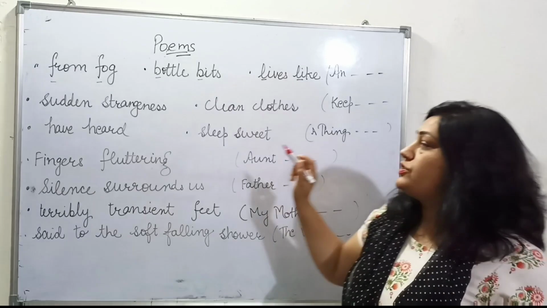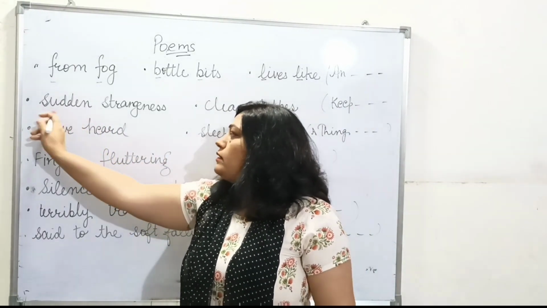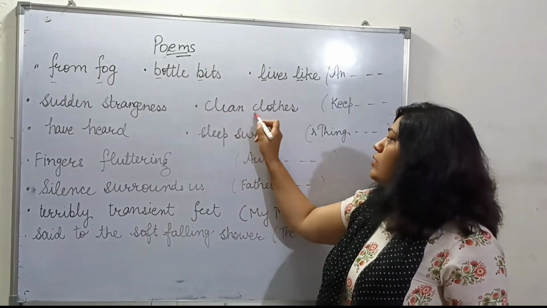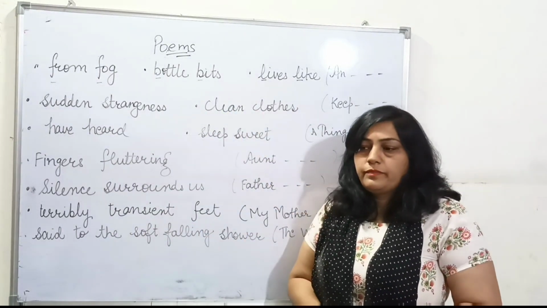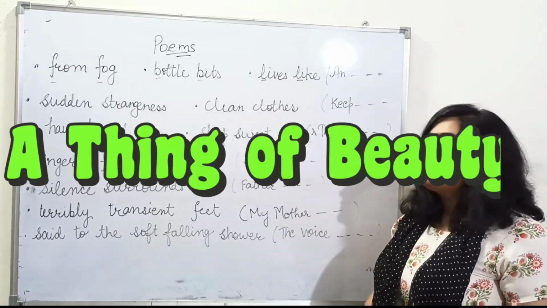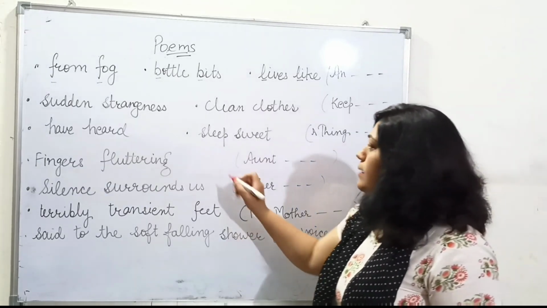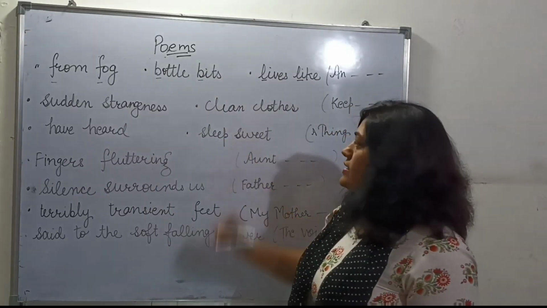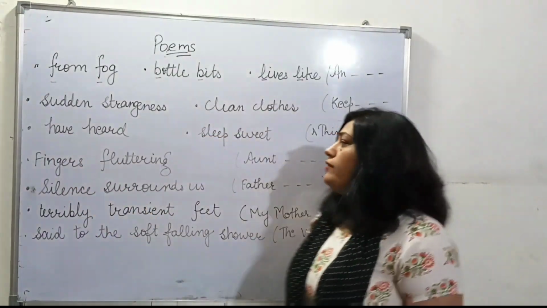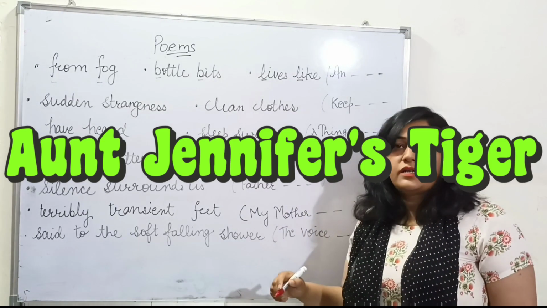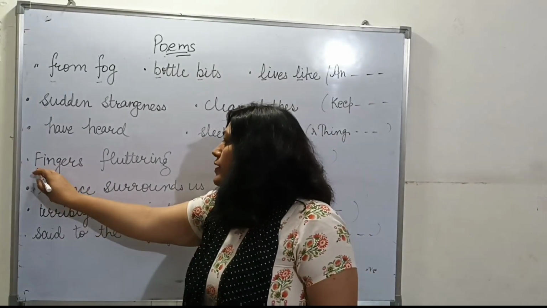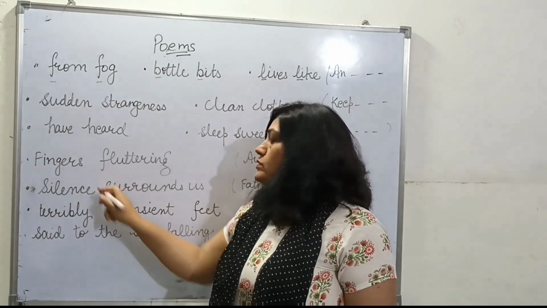Next is from the poem Keeping Quiet. We have the example of alliteration: sudden strangeness, clean clothes, right? Next we have another example from the poem A Thing of Beauty is a Joy Forever. We have the example: sleep, sweet, S sound, have, heard, her sound. Then we have Aunt Jennifer's Tigers poem. We have the example of alliteration in these words: fingers fluttering, F sound.